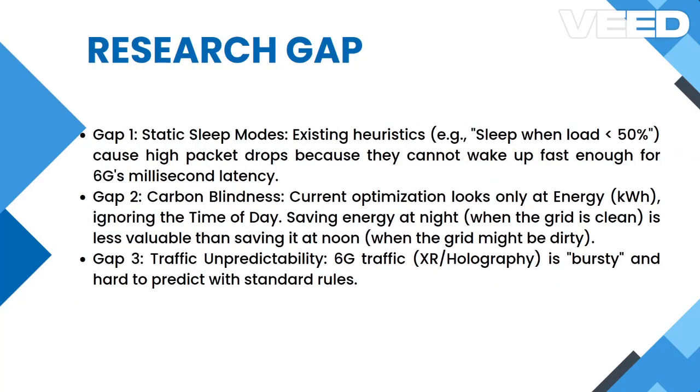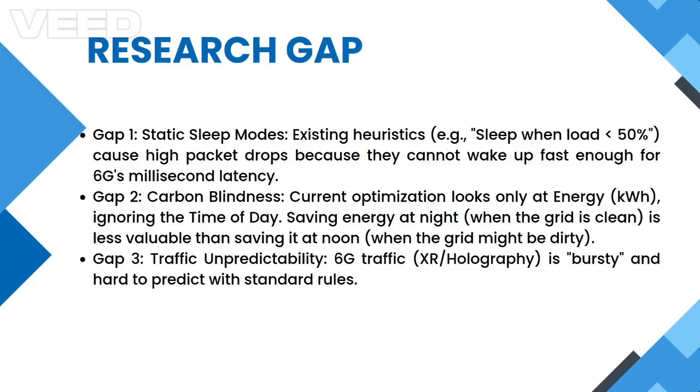From this survey, we identified three critical research gaps. The first one is static sleep modes. Current heuristics like sleep when load is under 50% are too slow because they cause packet drops and they cannot wake up fast enough for 6G's low latency.